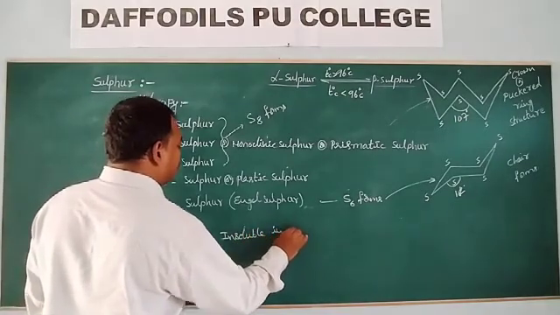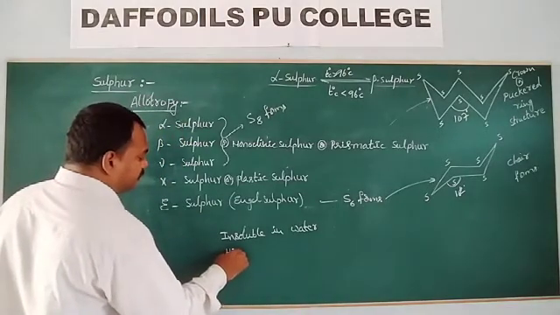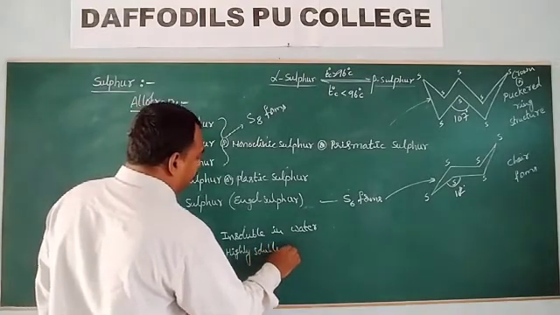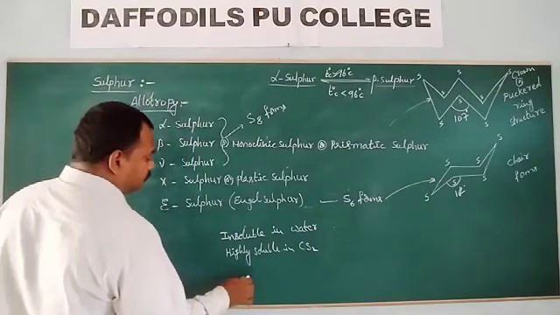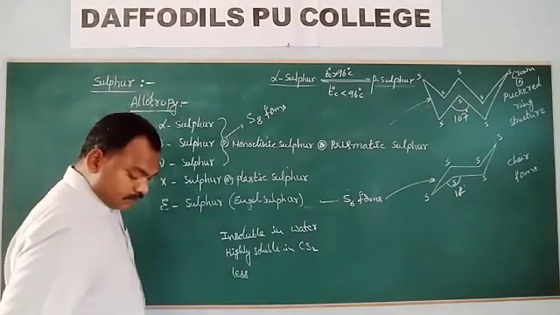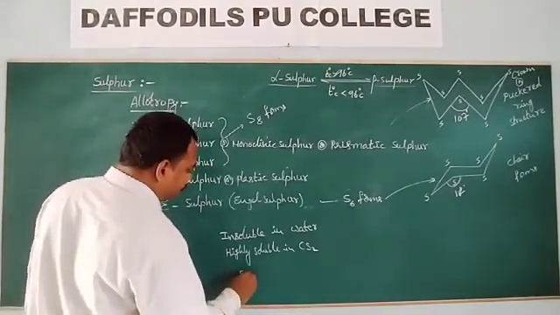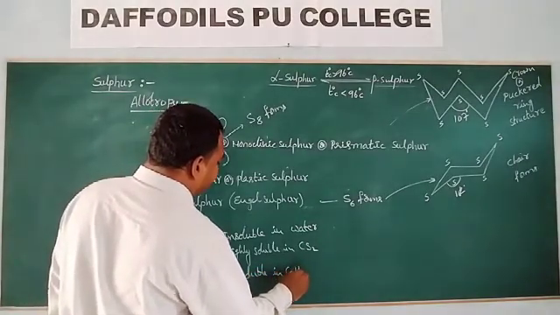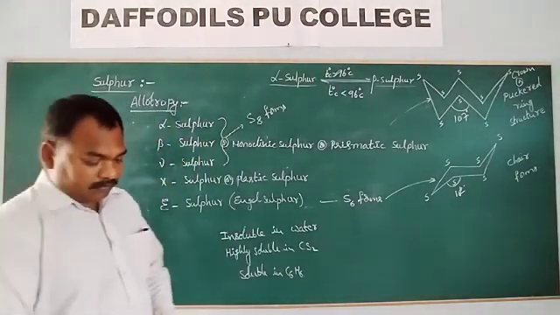Less soluble, or simply we can say soluble, in benzene.